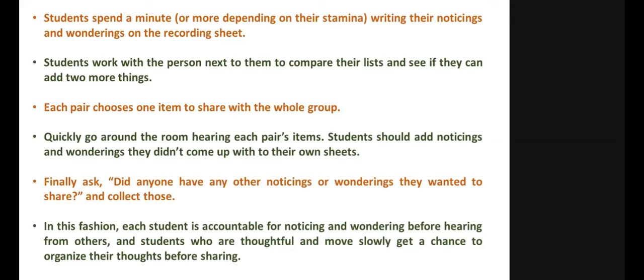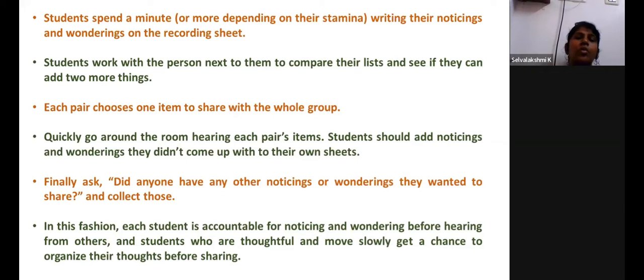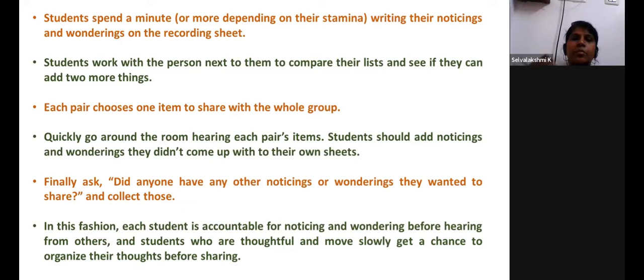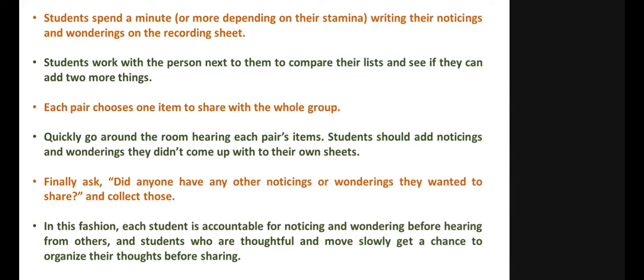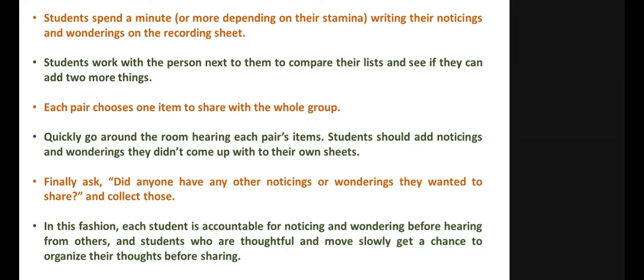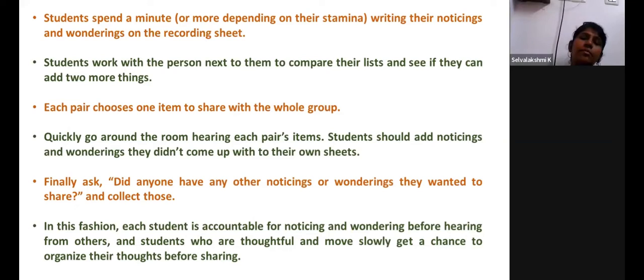So make pairs among the students and make them write whatever they have understood. Now ask all the students, allow them to discuss whatever they have observed, whatever they have noticed and whatever they think in their mind. So here comes the healthy discussion among the students, right? And now ask the students to record whatever they have observed apart from what they have noticed. Now you would have received so many solutions, different ways, different strategies from the students themselves, right? So this way you can make them think.